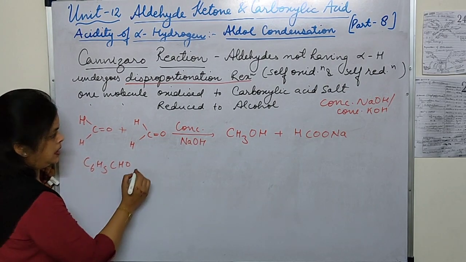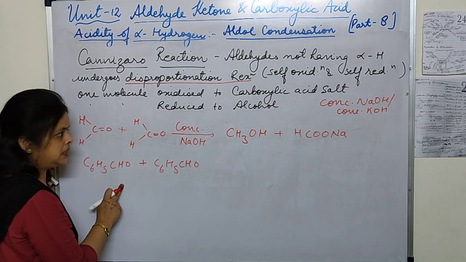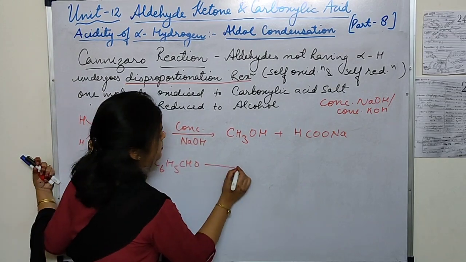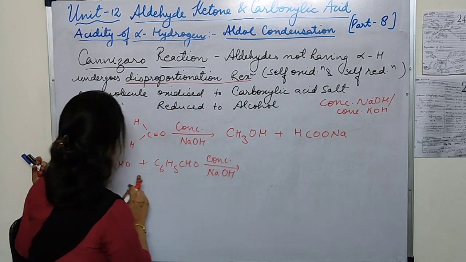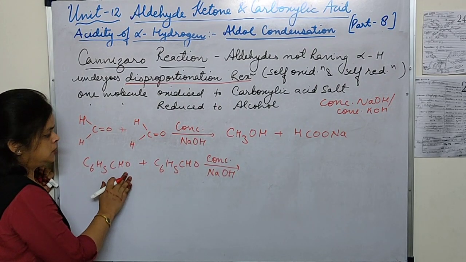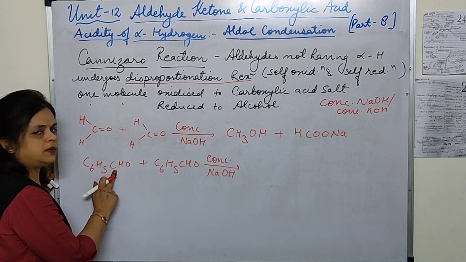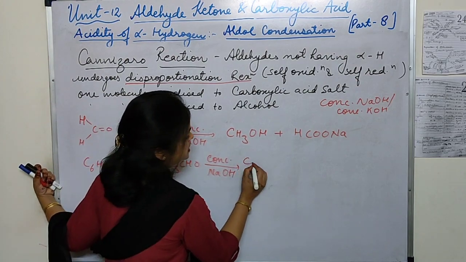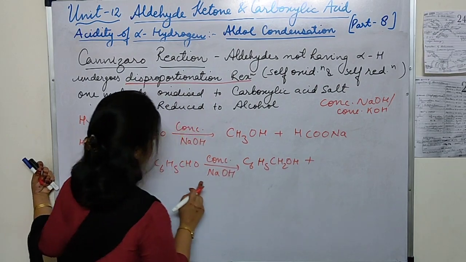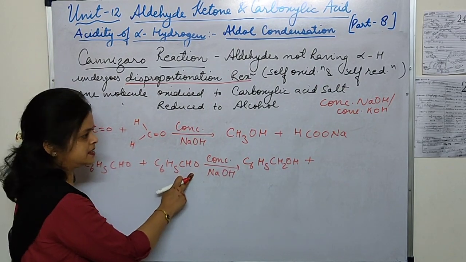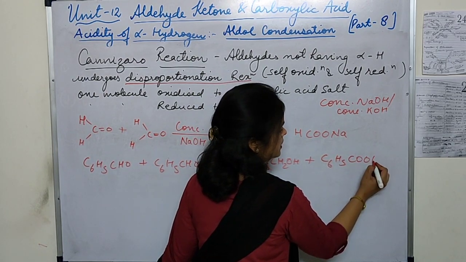C6H5CHO, another molecule C6H5CHO, this is benzaldehyde, this was formaldehyde. Now in presence of concentrated NaOH, see here C6H5CHO, so here we are having a benzene ring along with this one carbon, so with this carbon we will convert it into alcohol, C6H5CH2OH, and second, from this aldehyde we will form the acid, so it will be C6H5COONa.